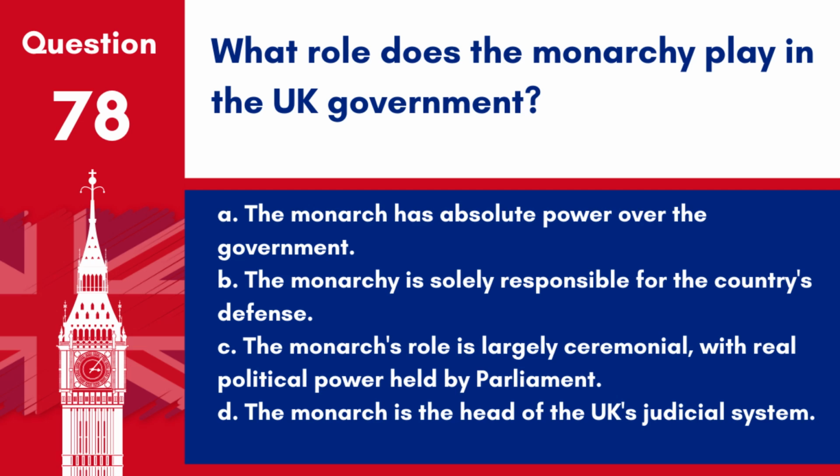Question 78. What role does the monarchy play in the UK government? A. The monarch has absolute power over the government. B. The monarchy is solely responsible for the country's defence. C. The monarch's role is largely ceremonial, with real political power held by Parliament. D. The monarch is the head of the UK's judicial system. Answer C. The monarch's role is largely ceremonial, with real political power held by Parliament. The UK is a constitutional monarchy, where the monarch has specific ceremonial duties, but legislative authority resides with Parliament.